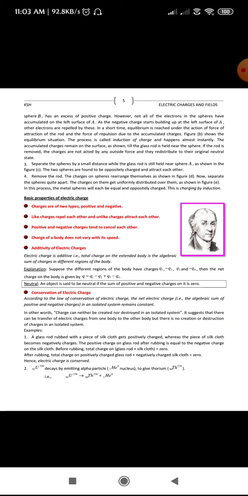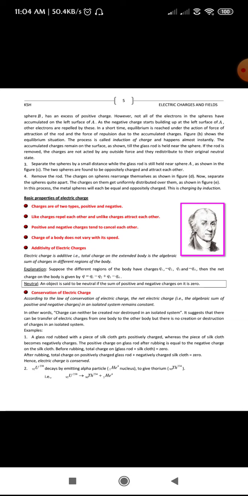In addition to that, we have the additivity of electric charges. Whenever you want to count the number of charges present inside a conductor, irrespective of the sign, whether positive or negative, the body consists of positive or negative charge. So when we are calculating the total charge of a body, we are going to add them in the form of an algebraic sum of the charges, okay? So that is regarding the additivity of electric charges. I think I have given the explanation regarding that, okay?